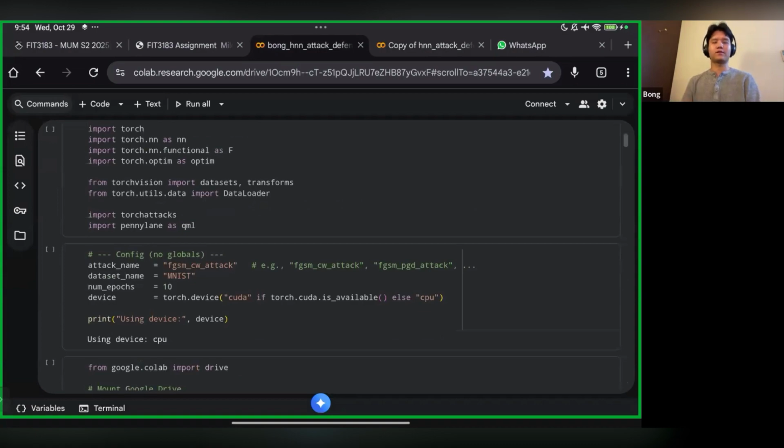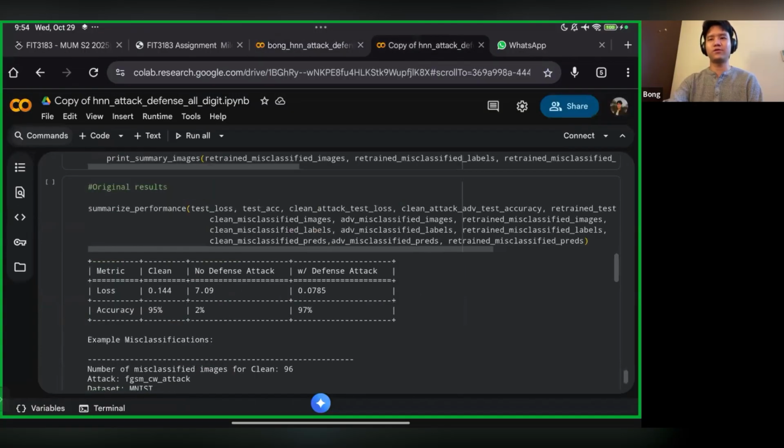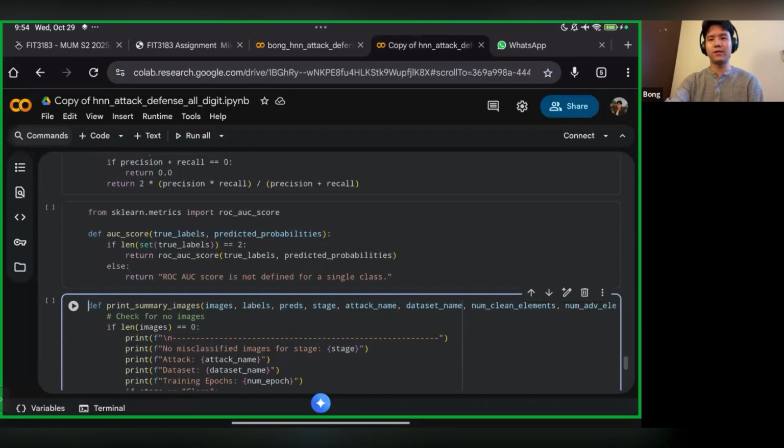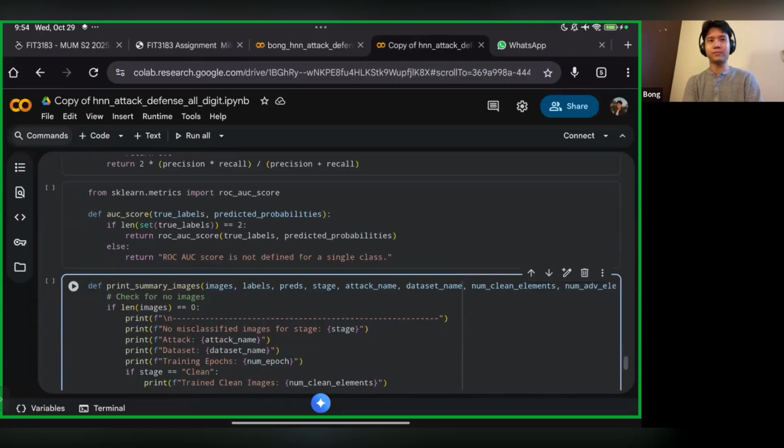over here across all phases: the clean phase, the no defense phase, and also the post-defense phase, which is after it's done adversarial training, to keep comparisons fair between my project and the original Google Colab here. The original Google Colab is initially trained on the full MNIST dataset, but because of some limitations that I'll get into later, I've tricked it to only take 5,000 test inputs with 2,000 adversarial training data.